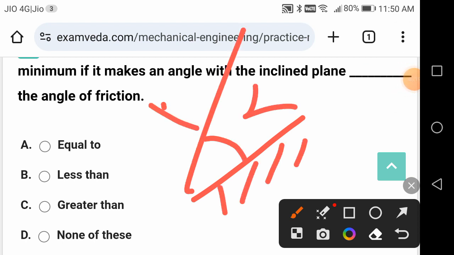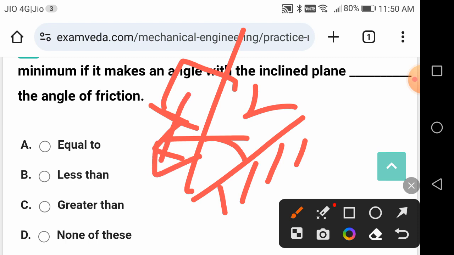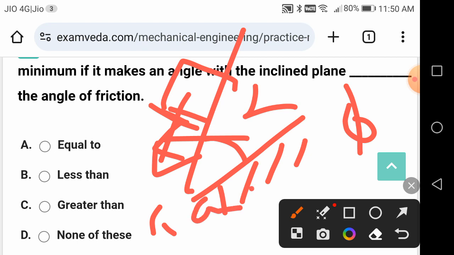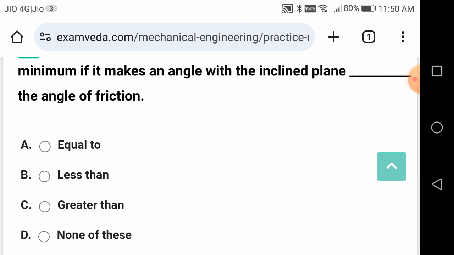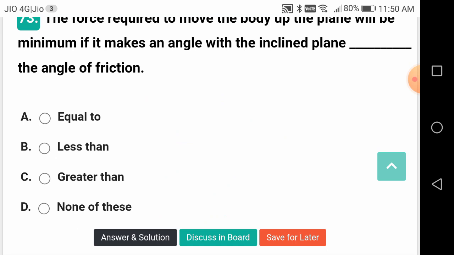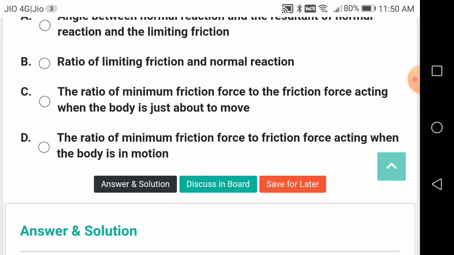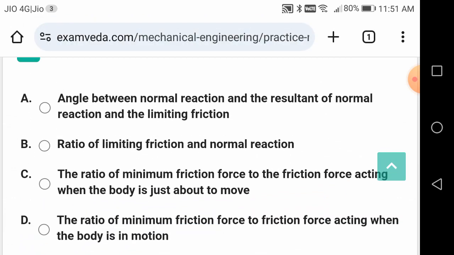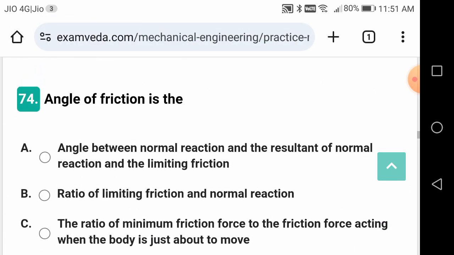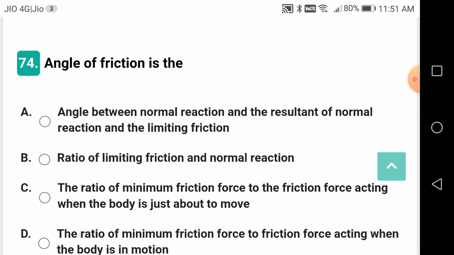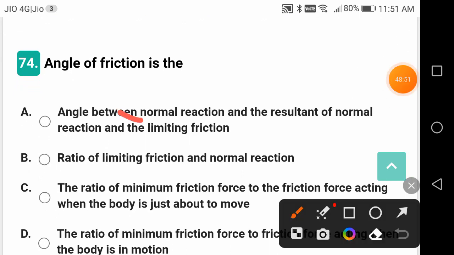This is the horizontal. This is the body. As you go on increasing the angle, at some point of alpha, it will start sliding. This will be equal to the friction angle. That's the coefficient: tan phi is equal to mu. So phi is equal to tan inverse mu. That is the coefficient of friction between the body and the surface. Angle of friction, what is angle of friction? Angle between the normal reaction and the resultant of normal reaction and limiting friction.